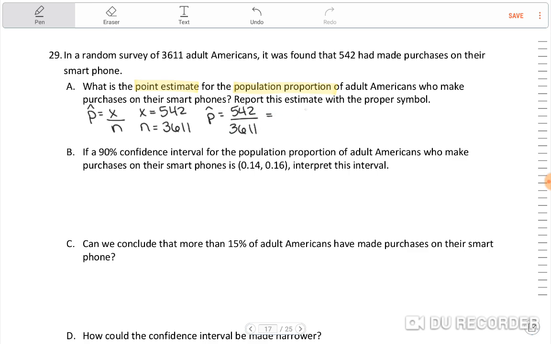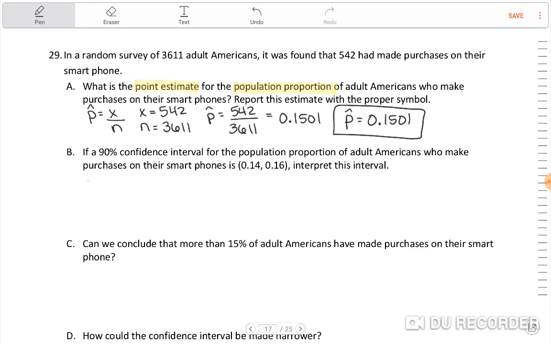and we get 0.1501. So p hat equals 0.1501. That's the proper symbol there. Okay, if a 90% confidence interval for the population proportion of adult Americans who make purchases on their smartphones is 0.14 to 0.16, interpret this interval.